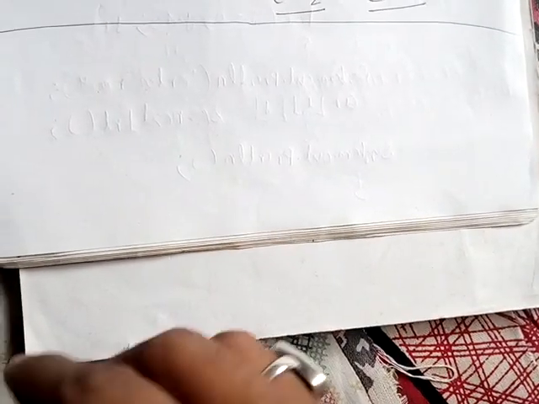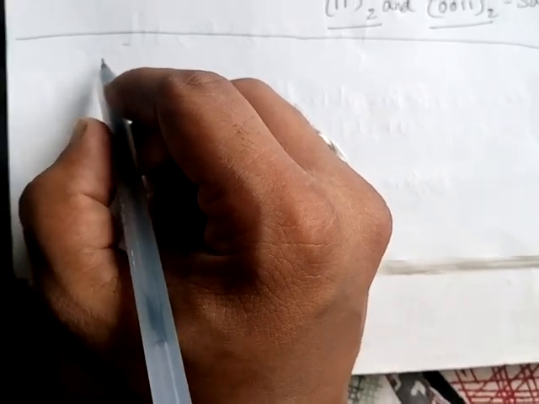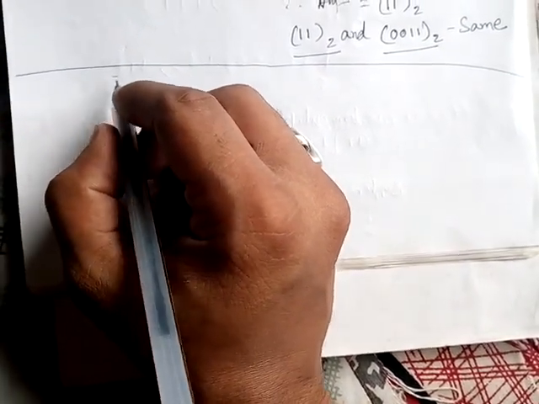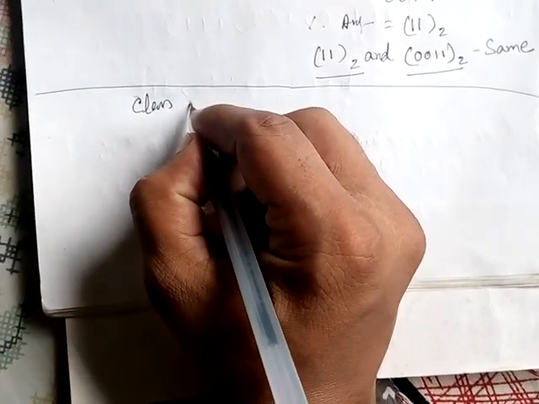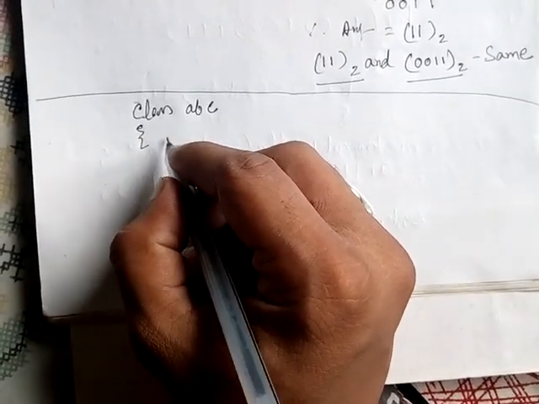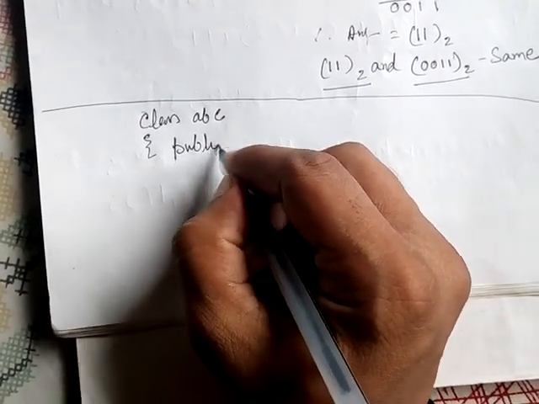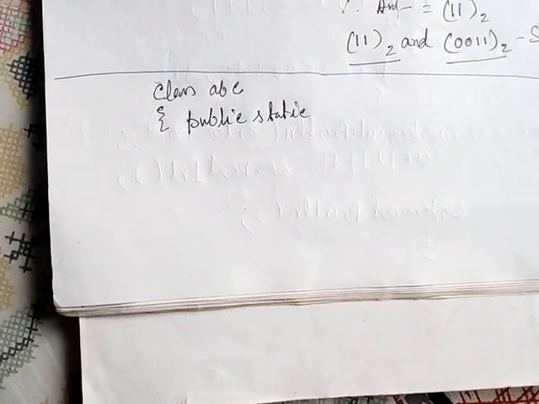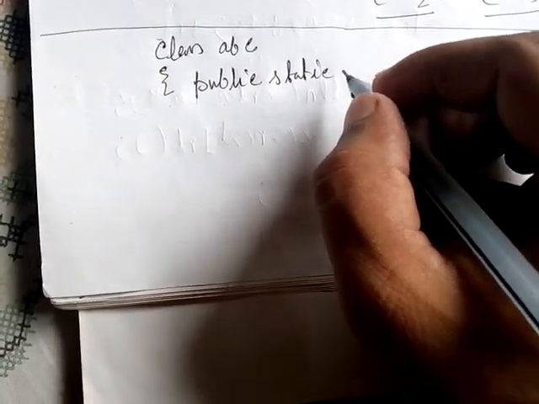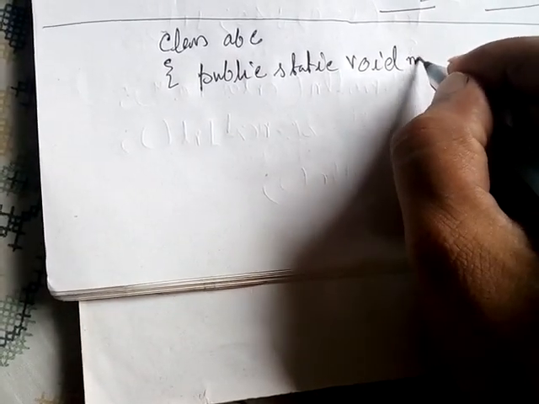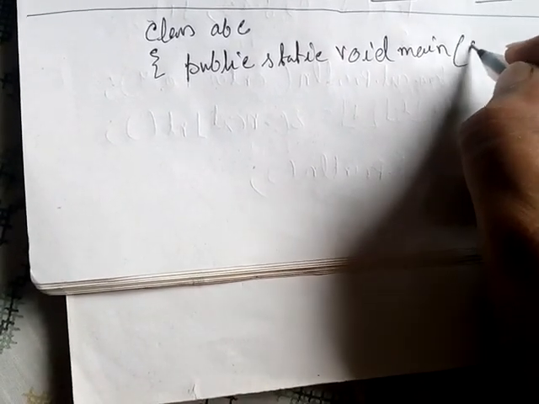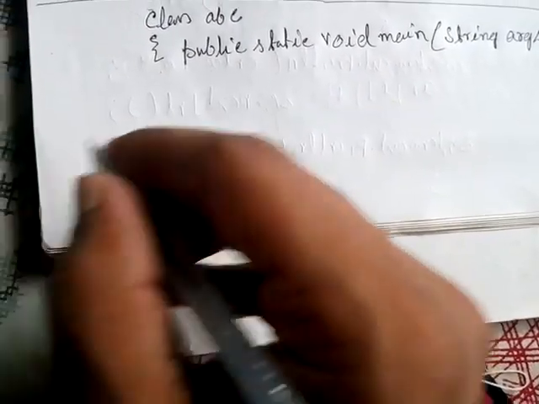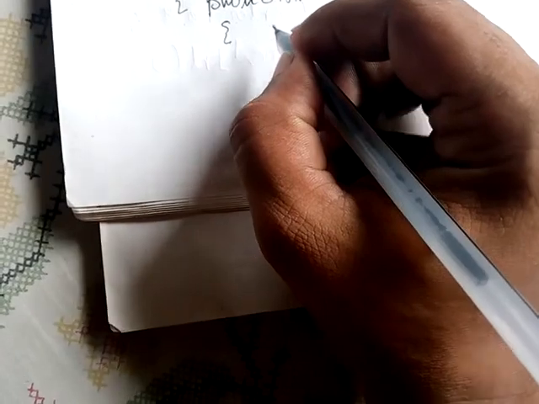Okay, see, suppose class ABC, then public static void main, String args. Okay, block begin.